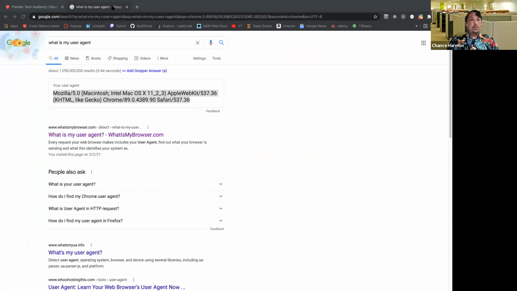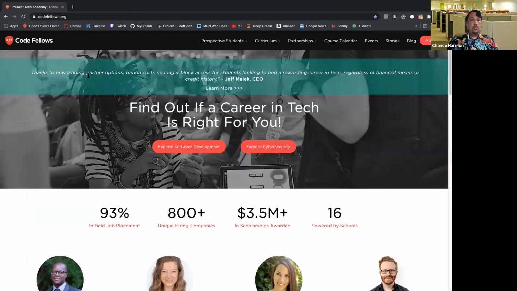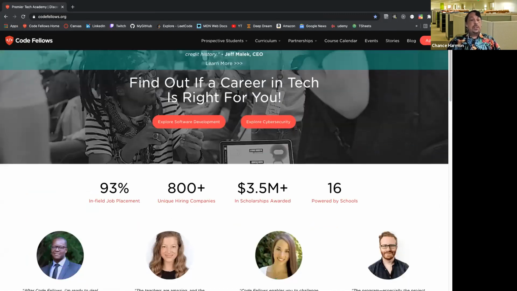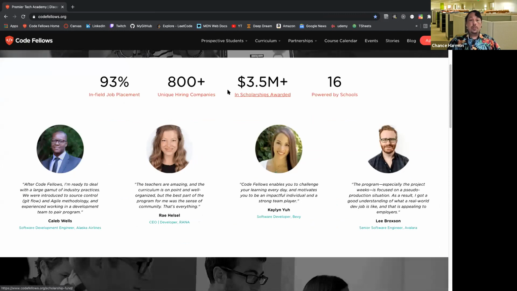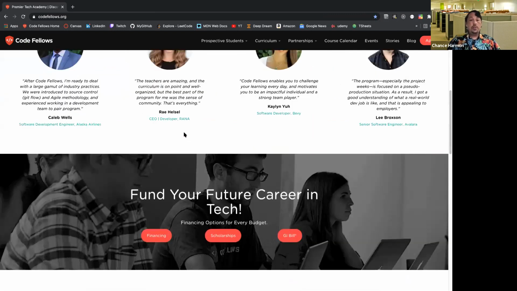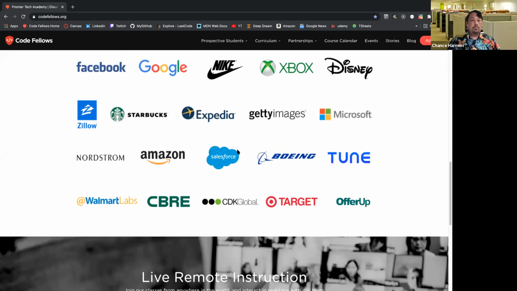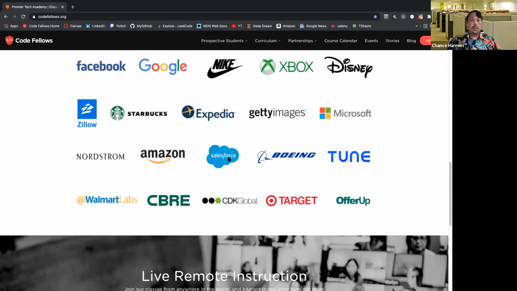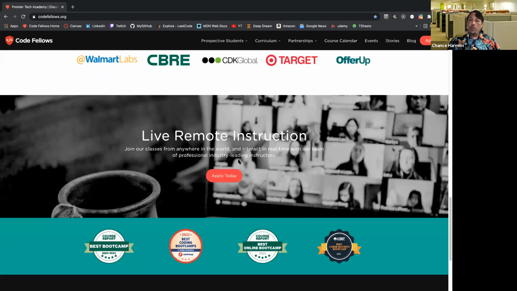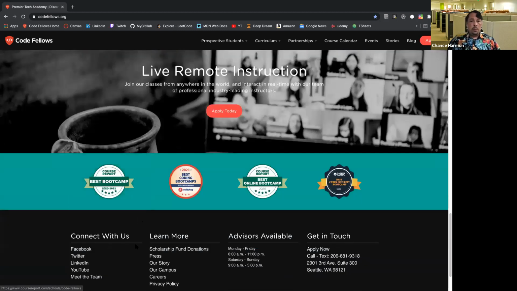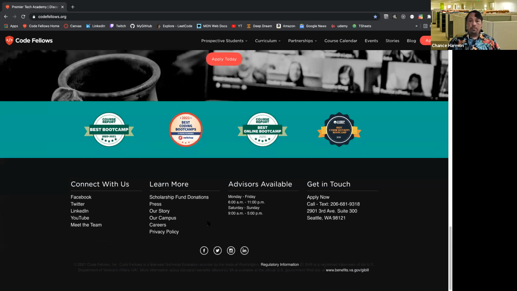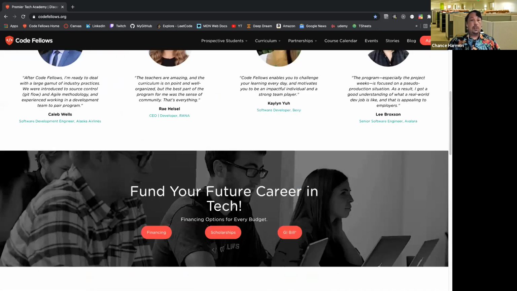I don't need my user agent anymore. Thank you. Oh, look, codefellows.org is right here. Beautiful site. It's our homepage of our school. It's got some statistics about our highlights and ratings. It's got some testimonials, ways to figure out how to fund it, companies that have hired us as students before, some top names in the industry, live remote instruction, and the footer that most people don't generally pay attention to, although we're going to get to that here shortly.